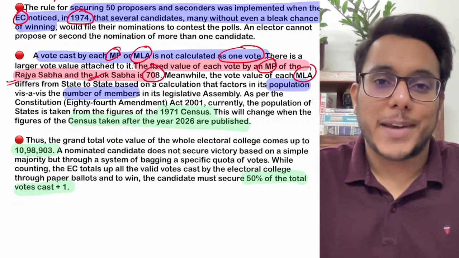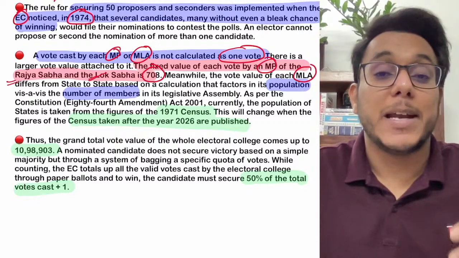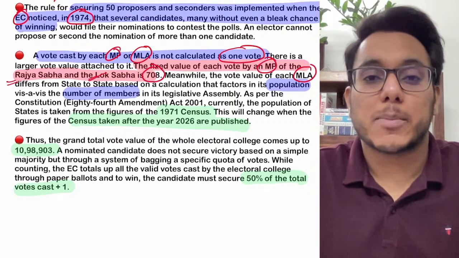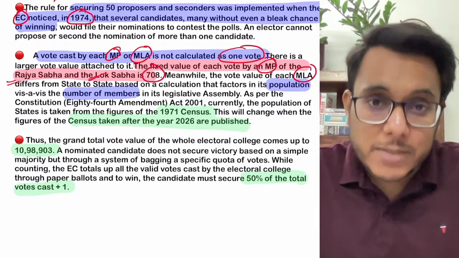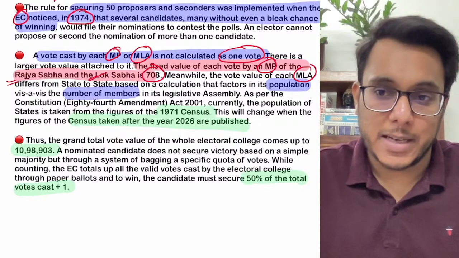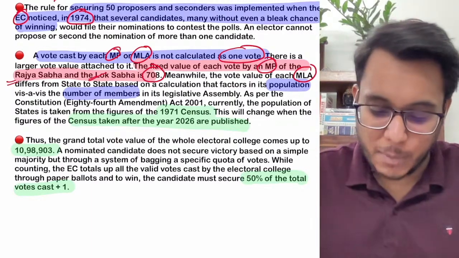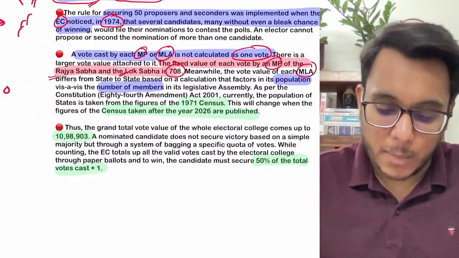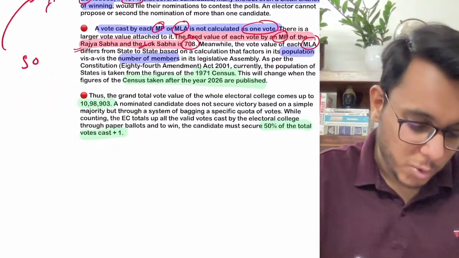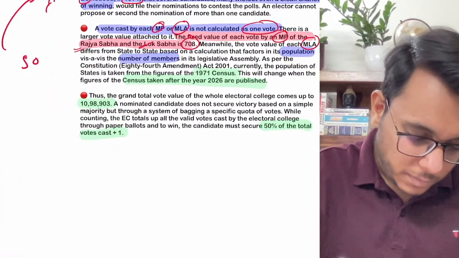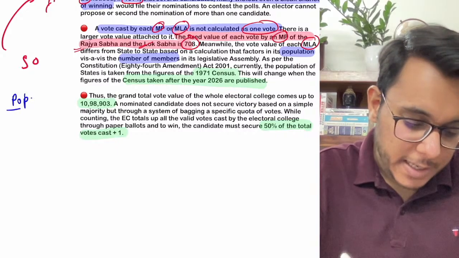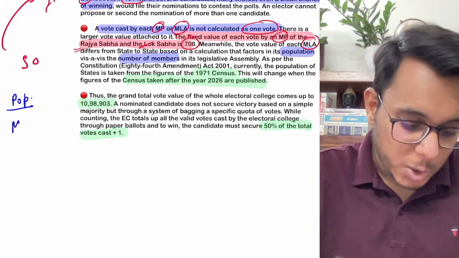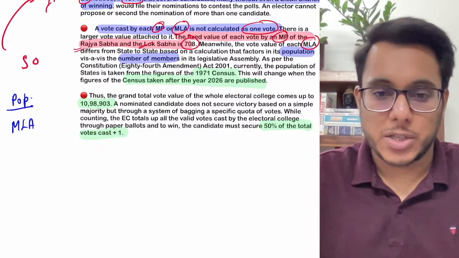What will be the value of an MLA's vote? It will depend on the state, that state's population, and the number of MLAs from that particular state. Is it clear or not? So an MLA's vote is determined by a formula. How do we determine the value of an MLA's vote? So what is done: the population of a state is divided by the total number of MLAs in that particular state.